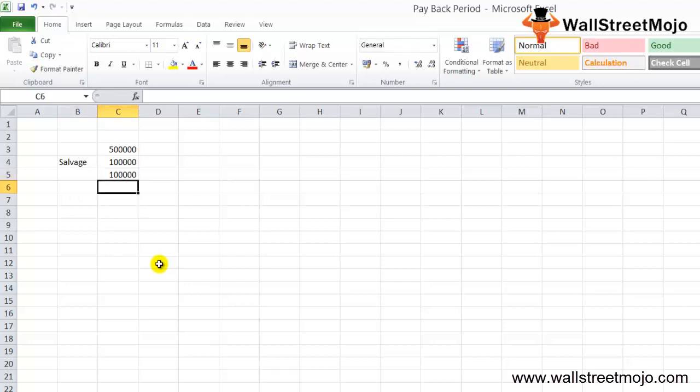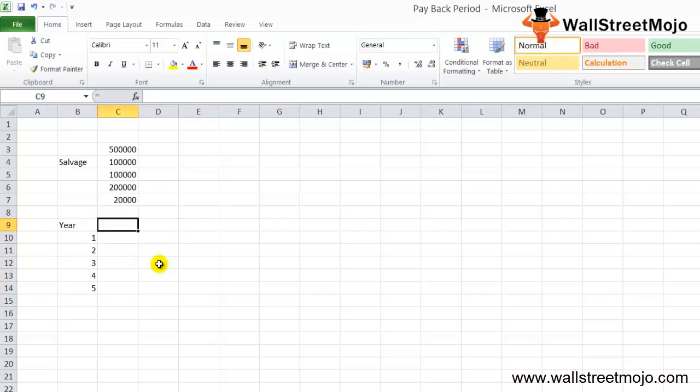However, in case the company buys model B, then all the existing utilities will have to be replaced and the new utilities cost close enough to 2 lakh, and the salvage value of the old utilities is close enough to 20,000. So the cash flow is expected as follows. Let's say year 1, 2, 3, 4, and 5.